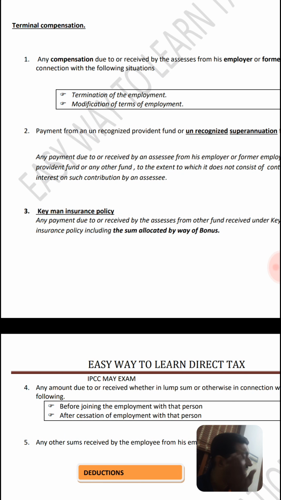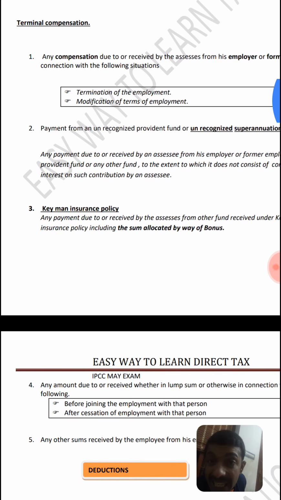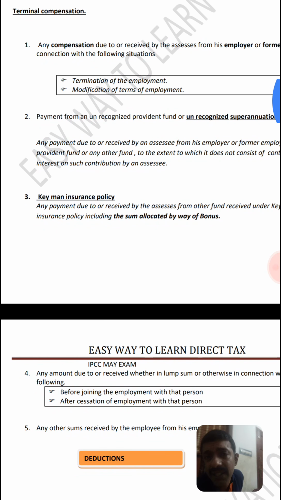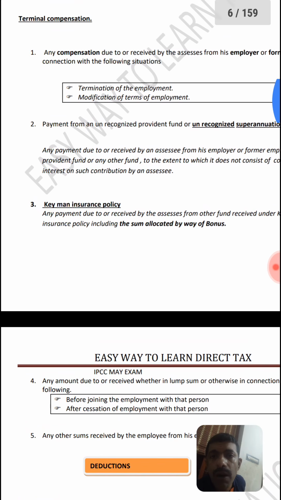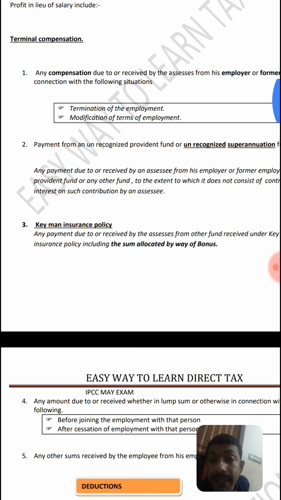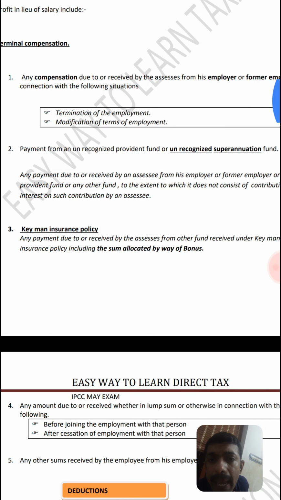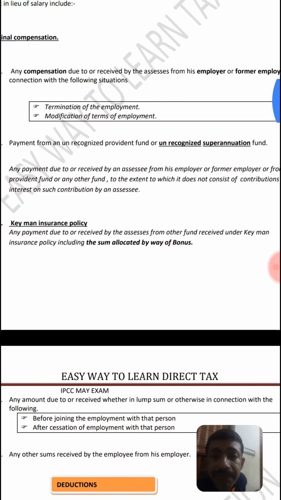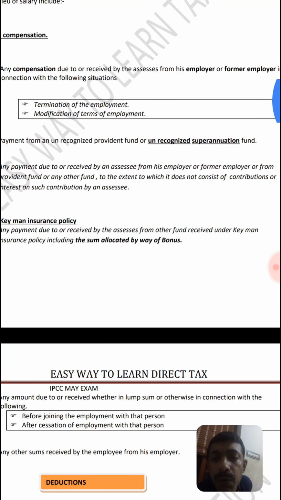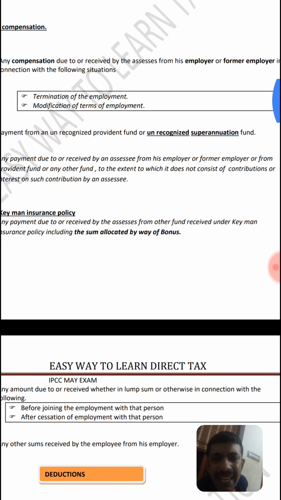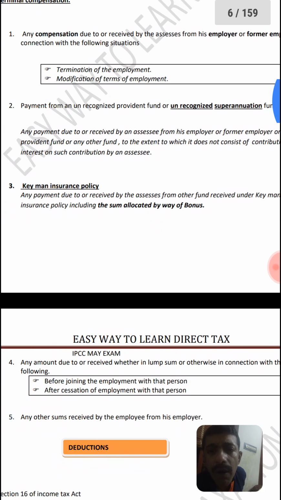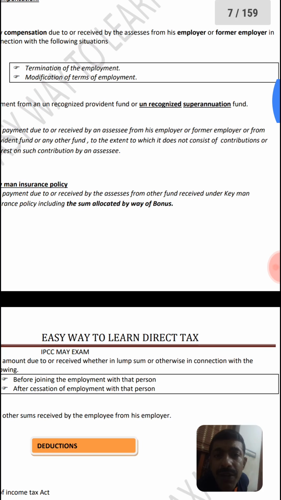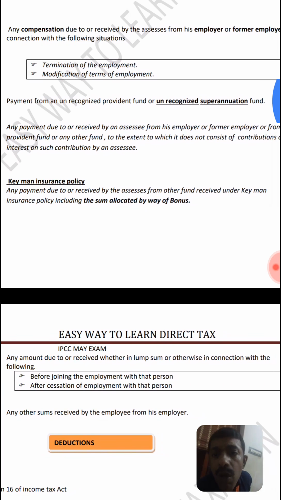In that connection, any compensation received by the employee from his employer or past employer also falls under the concept of profit in lieu of salary. Then payment from an unrecognized provident fund to a recognized provident fund: any amount due to or received by an assessee from his employer or former employer under any fund, to the extent to which it does not consist of contribution or interest.